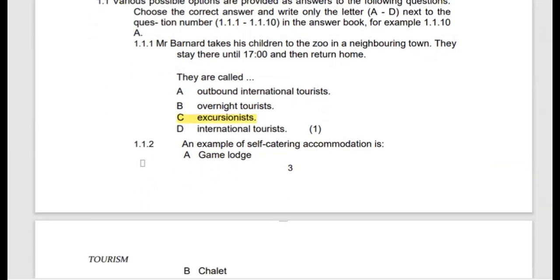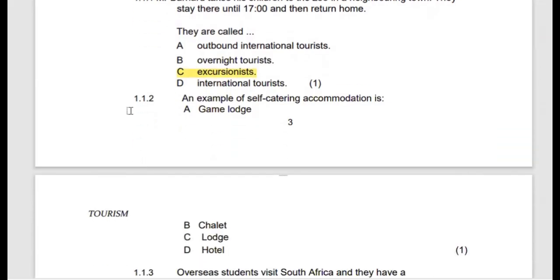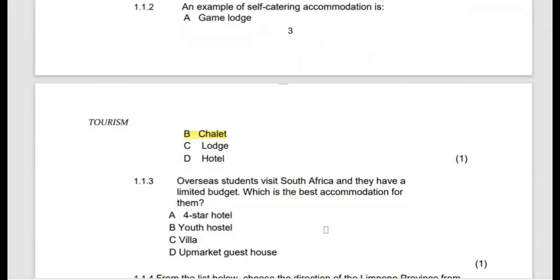Then moving on to the next question, which is 1.1.2. An example of a self-catering accommodation is a chalet. A chalet is an example of a self-catering accommodation whereby guests are expected to bring their own meals. They use the facilities which are provided in that type of accommodation, and they prepare their own meals.